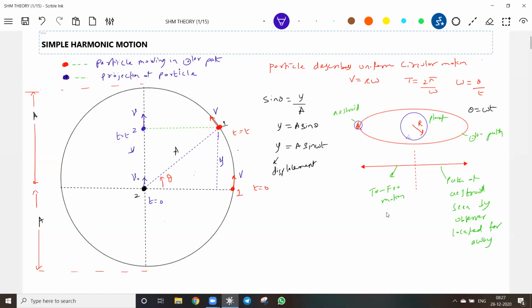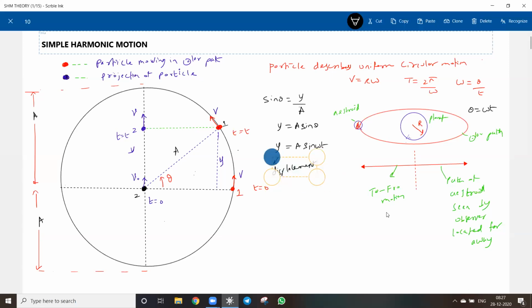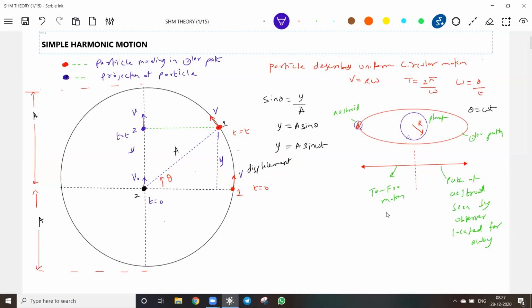So what is this? There's a displacement. And what is A? A is called the maximum displacement. We'll call that amplitude. In this way we give names to the terms. So this is called amplitude. What is omega? Angular frequency. I think we know these things from circular motion. What is t? Instantaneous time. What do you mean by amplitude? Maximum displacement from mean position. I am going to take this as the mean position.